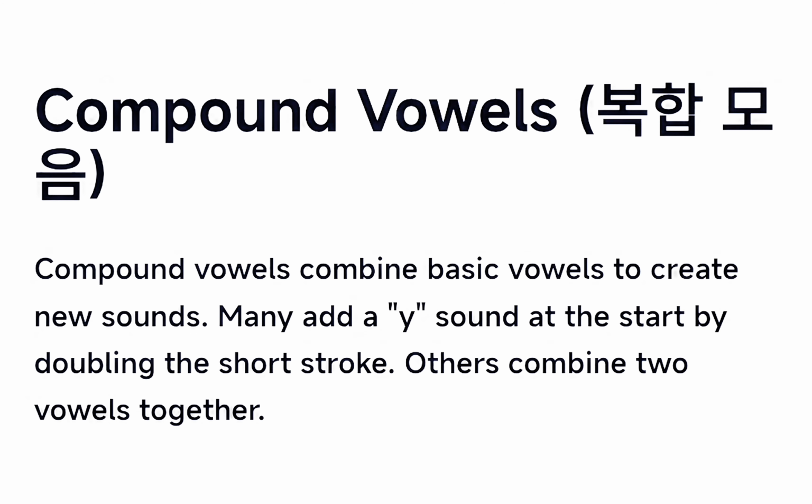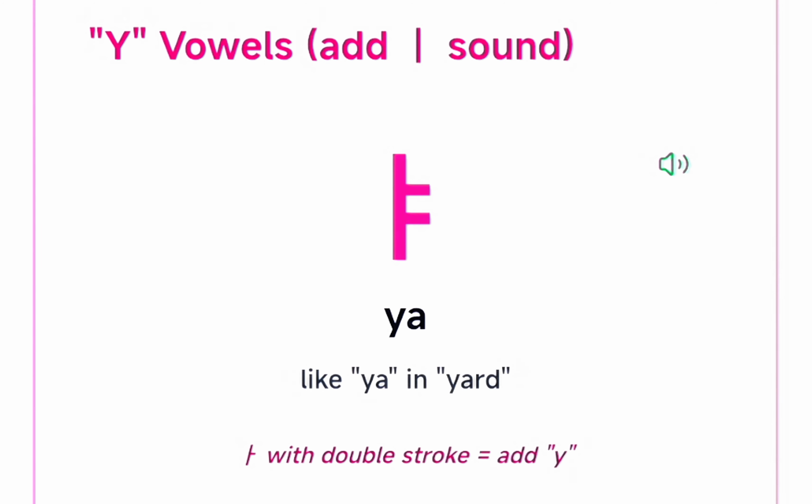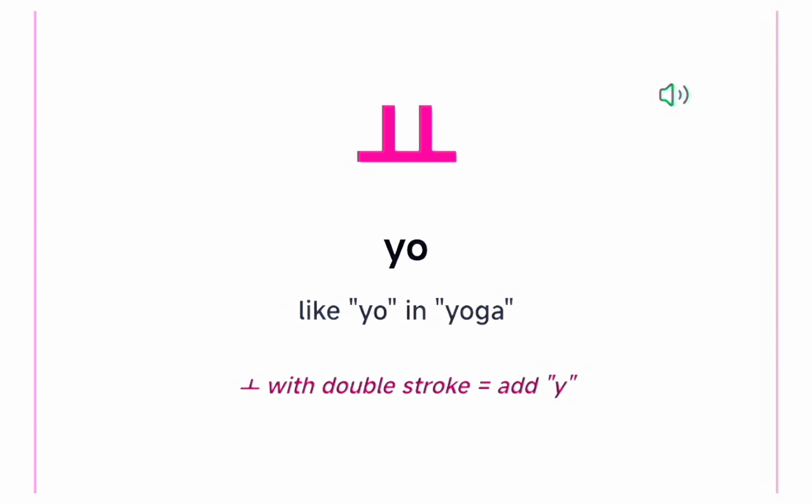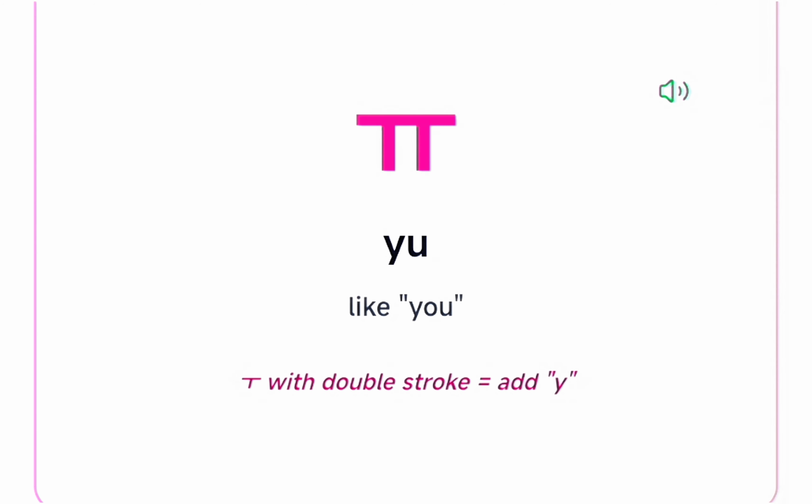Vowels, Bokhap Moeum. Compound vowels combine basic vowels to create new sounds. Many add a y sound at the start by doubling the short stroke. Others combine 2 vowels together. 야, 여, 요, 유, 에,